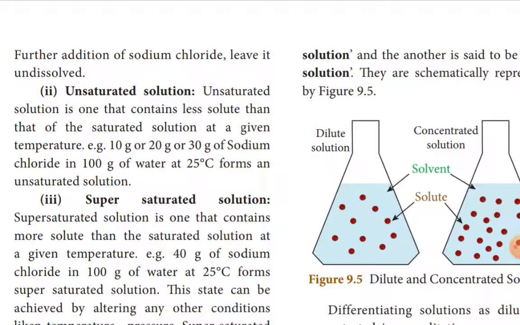If you take 10 gram only, you can add 26 gram more. If you take 20 gram in 100 gram of water, you can add 16 gram. If you take 30 gram, you can add 6 more gram to get a saturated solution.